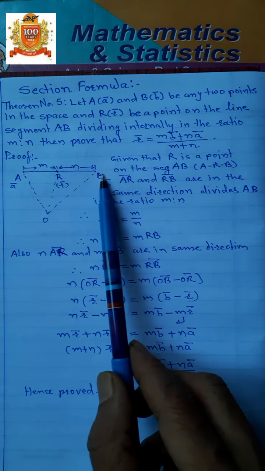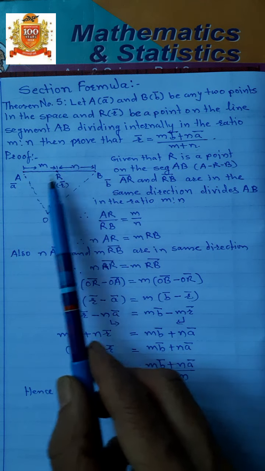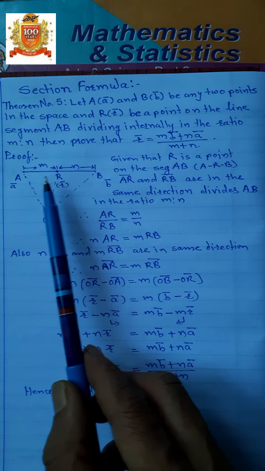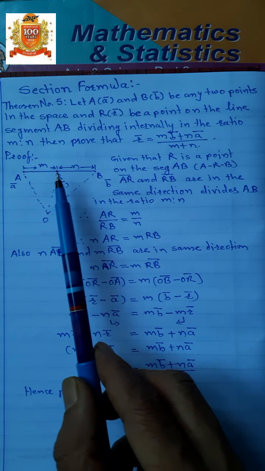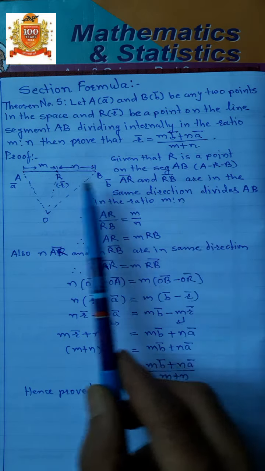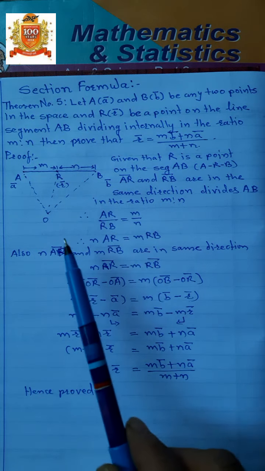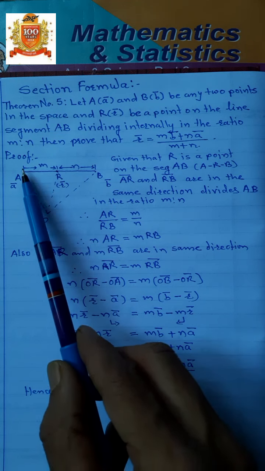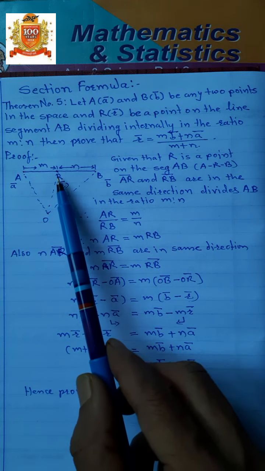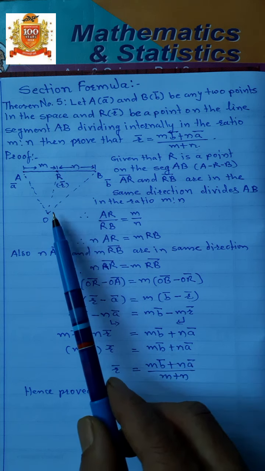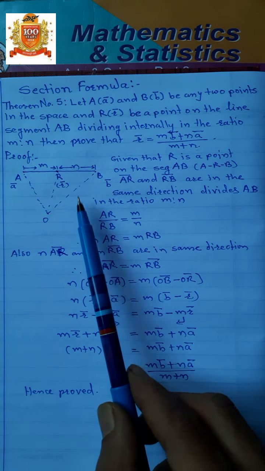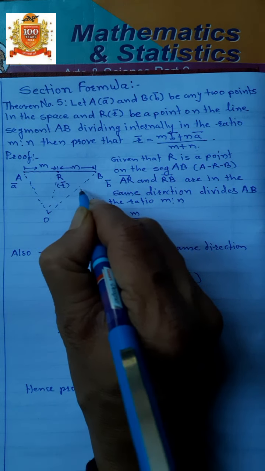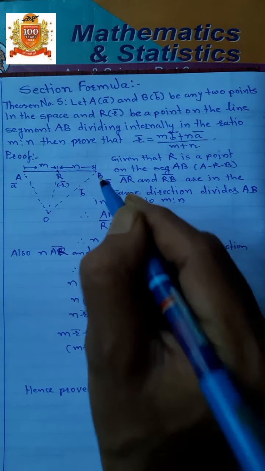These are our 2 points in a space, A and B. Join them. R is the point between A and B which divides segment AB in the ratio m is to n. O is the origin. Therefore, the position vector of point A is A bar, of point R is R bar, and of point B is B bar.